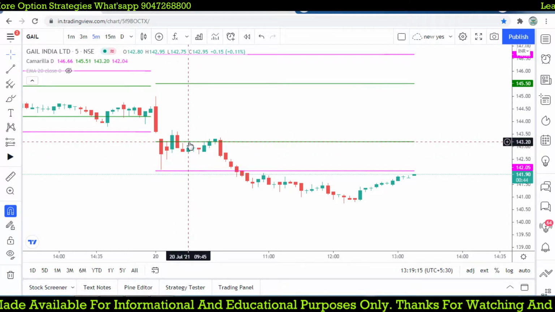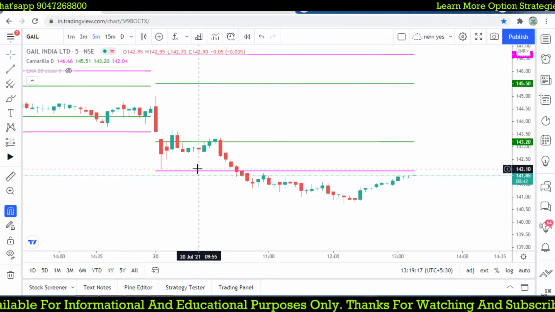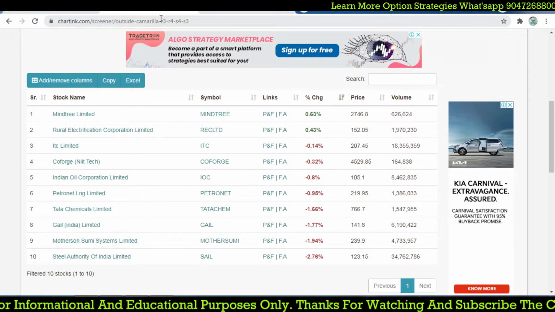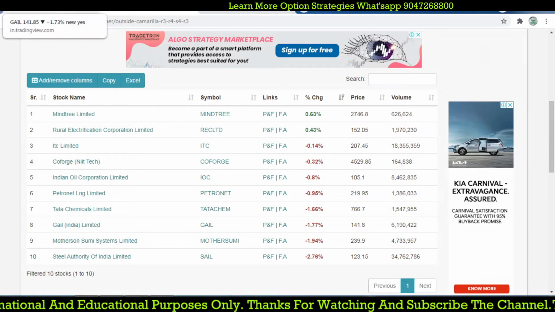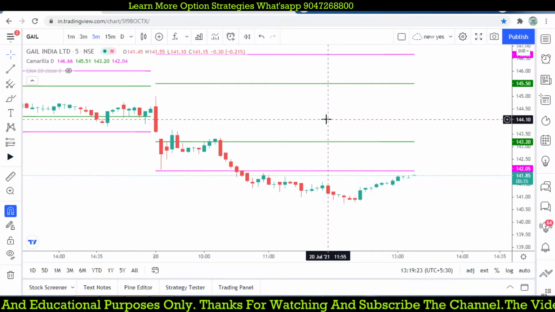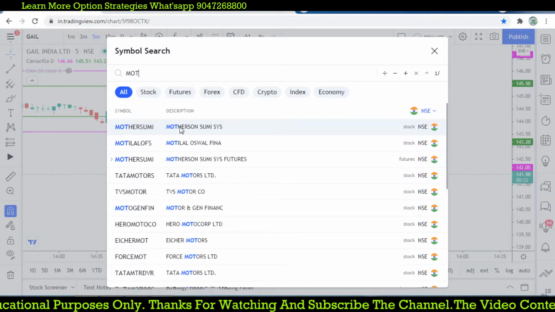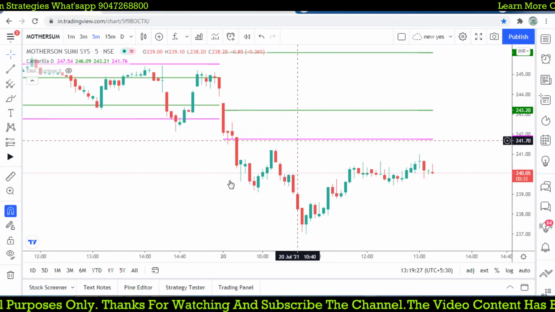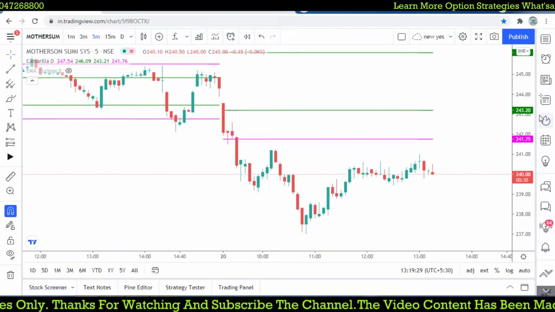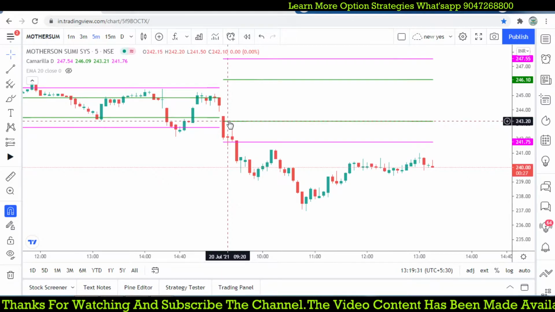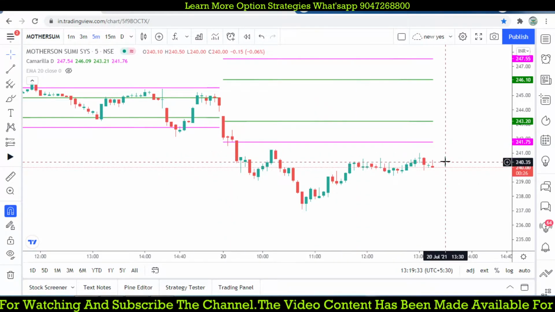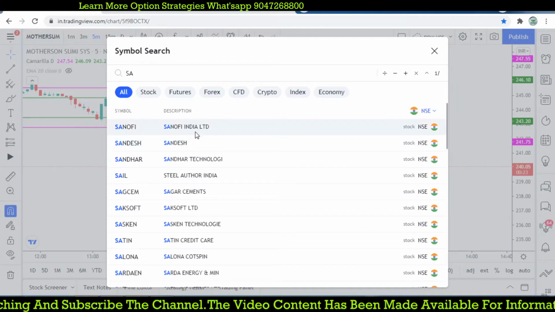Even if you are taking entry, that also triggers our stop loss. And Motherson Sumi, again it is not giving you any such opportunity because it is opening at the S3 level, and then we leave that stock.